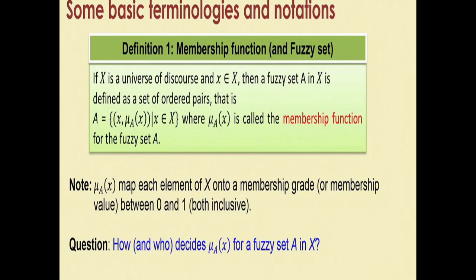Formally, the definition of a fuzzy set may be given as: if X is a universe of discourse and x belongs to X, then a fuzzy set A in X is defined as a set of ordered pairs, that is A equals {(x, mu_A(x))}, where x belongs to X, and mu_A(x) is called the membership function of the fuzzy set A. Here the membership function mu_A(x) maps each element of X onto a membership grade or membership value between 0 and 1.